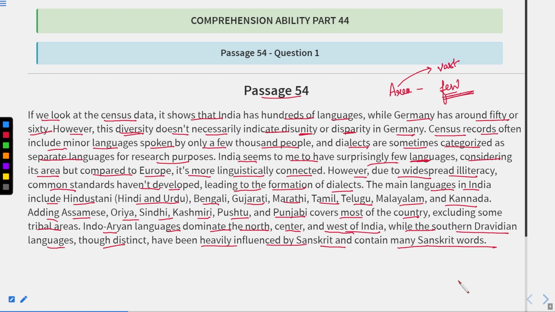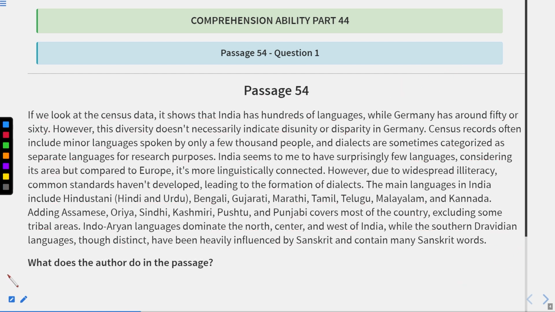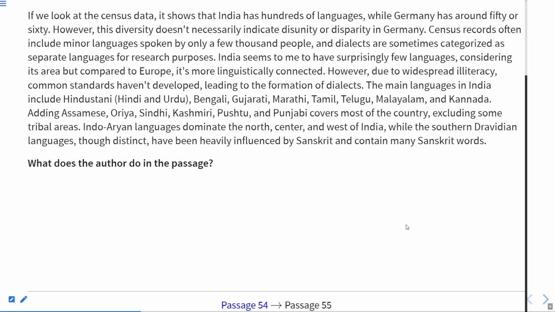Okay, so now let us see the questions. I hope you understood the gist of the passage. This passage is totally about the languages and the dialects that are spoken in India. And now let us see the questions based on this passage. Okay, I hope you understood the passage.